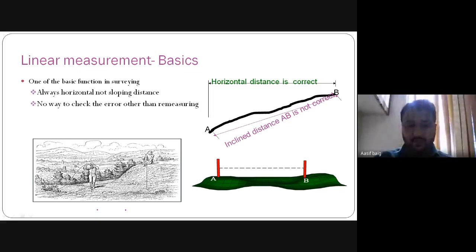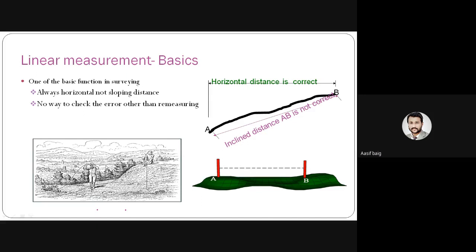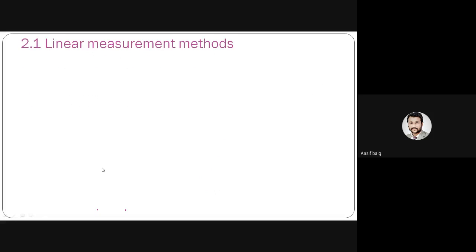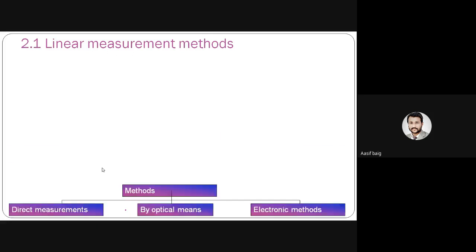So how do we have to measure? You can see in the figure itself. B to C point is there, and this is the A point. Two men are there. One person is holding the chain exactly horizontally, so this line is the correct one. This is the horizontal measurement. Now we will see the linear measurement methods.